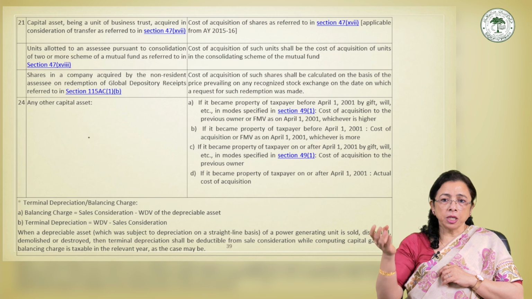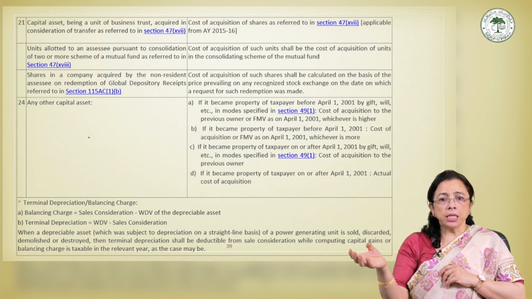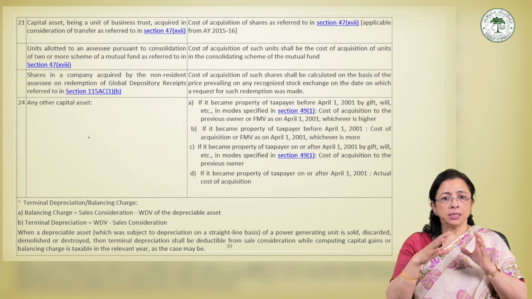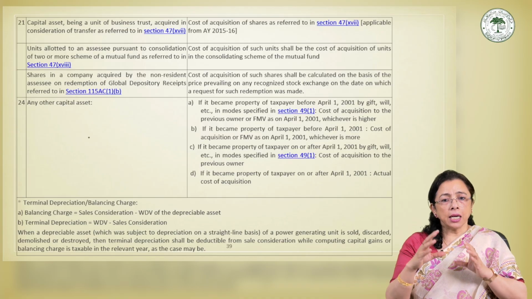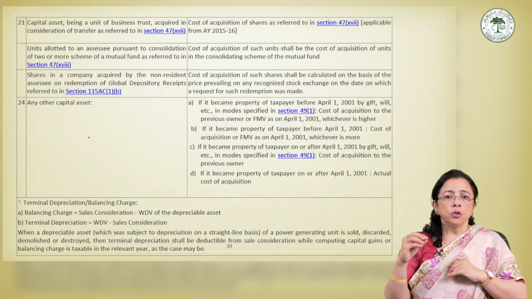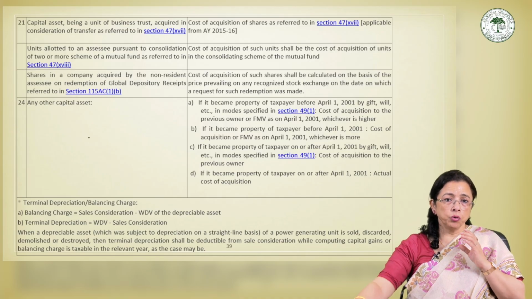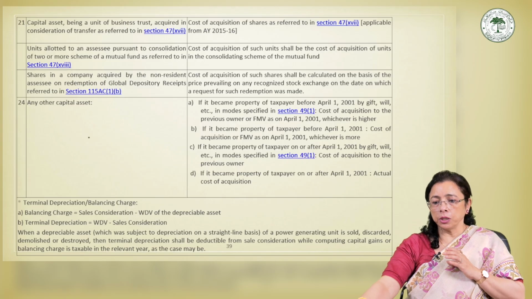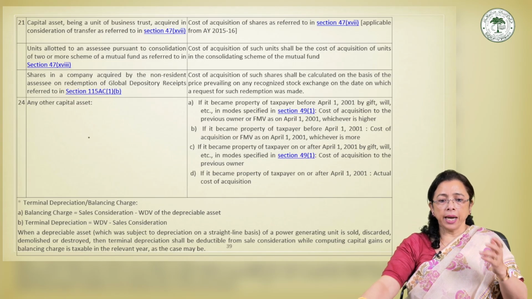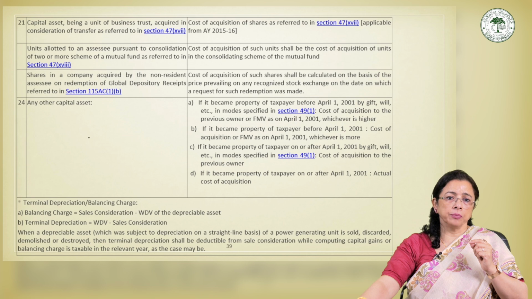Therefore, a special provision applies when such depreciable assets are sold, discarded, demolished or destroyed. And this we have in the table above about the terminal depreciation for power generating units. Here there are two concepts that become very important to understand: first, what is a balancing charge, and second, what is a terminal depreciation.